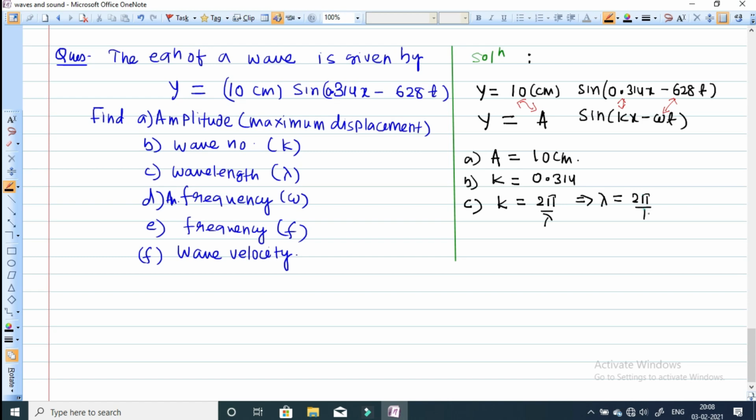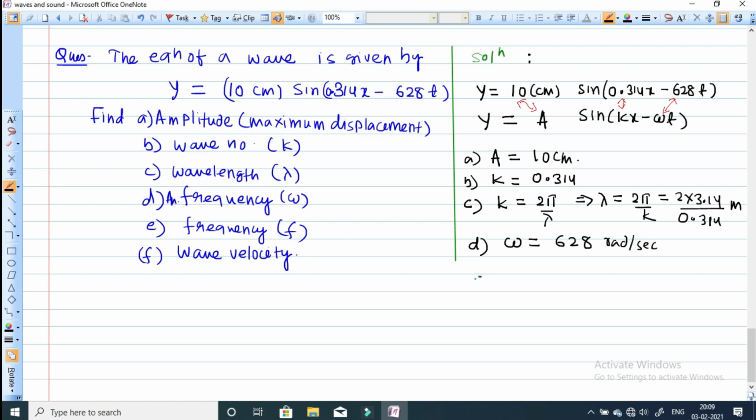So calculate the value of lambda. 2 into 3.14, and the value of k is, what is the value of k now? It is equal to 0.314. Just solve it. You will get the value of wavelength, sorry, lambda in meter. Now next, d is angular frequency. Now just compare the equation. Omega is equal to, in place of omega, it is 628. So 628 you can write down radian per second.